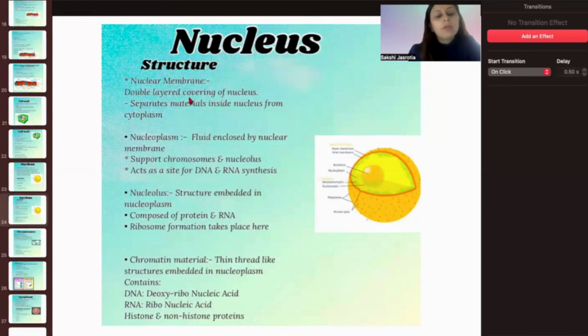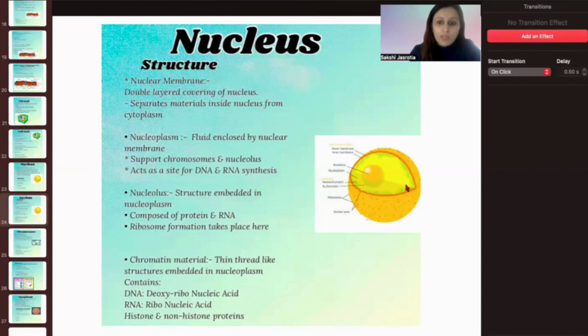Now, nuclear membrane is a double layered covering of a nucleus. दो layers में present है ऐसे. There are two layers present and it is a double layer covering separating materials inside nucleus from the cytoplasm. As we know, in the cytoplasm, there are so many cell organelles present, but जो न्यूक्लियर मटेरियल उसके अंदर है, न्यूक्लियस के अंदर है, that is different. That is the chromosome, the DNA, the genetic material which is inside the nucleus.